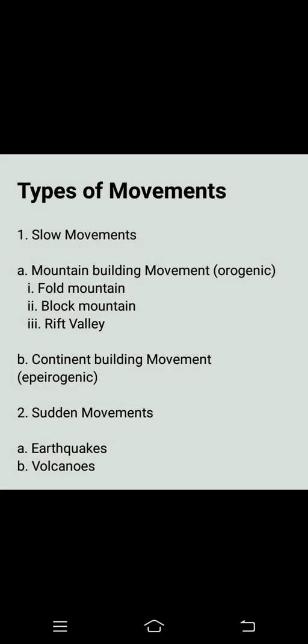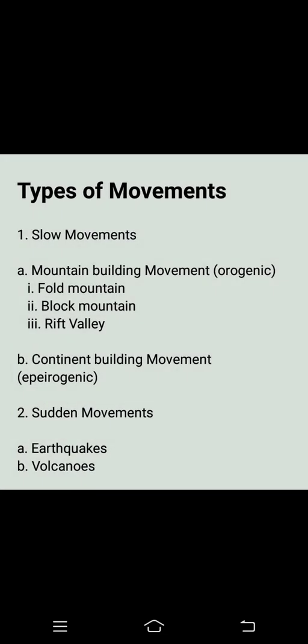So what is endogenetic movement? The natural events that happen on the earth, for example lightning, thundering, extreme rainfall, flooding, or extreme snowfall, all these are called natural events that happen on the earth. But there are a few things that happen below the earth's surface also, that is earthquakes and volcanoes. So that is the topic that we are going to study today.